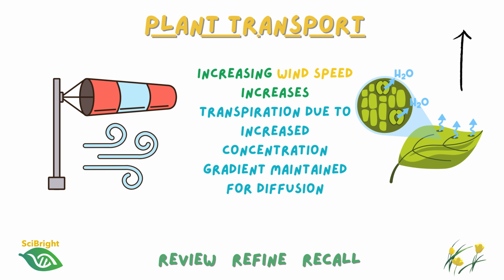Moving air removes the layer of moist air around the leaf, maintaining a steep concentration gradient between the leaf and the atmosphere. And this allows water vapor to continue diffusing away rapidly, increasing the rate of transpiration. Now, if those explanations sound familiar, brilliant. They are exactly the foundations you'll need at A level. The difference is that you'll be expected to explain these ideas in greater detail and apply them to unfamiliar situations.